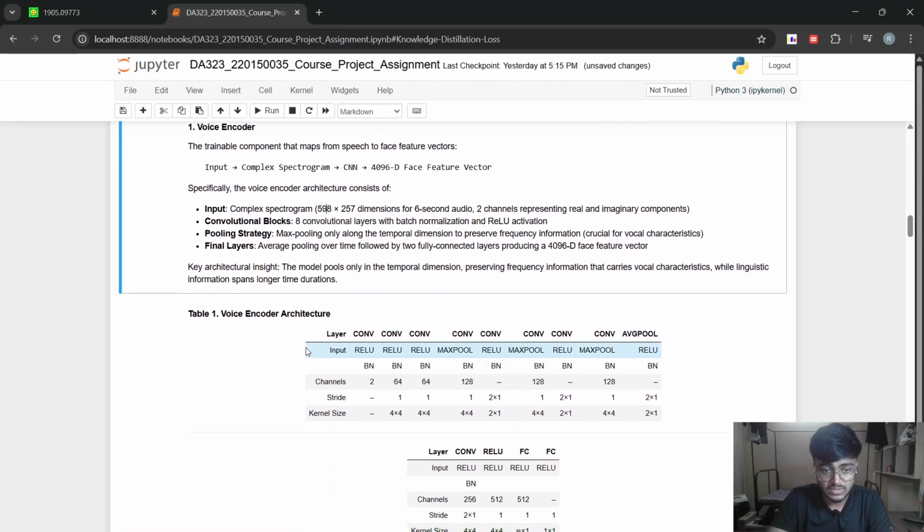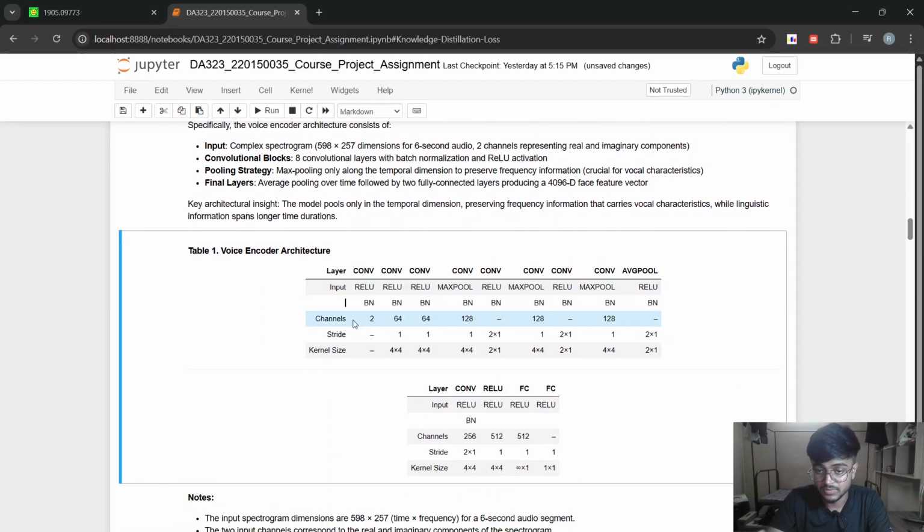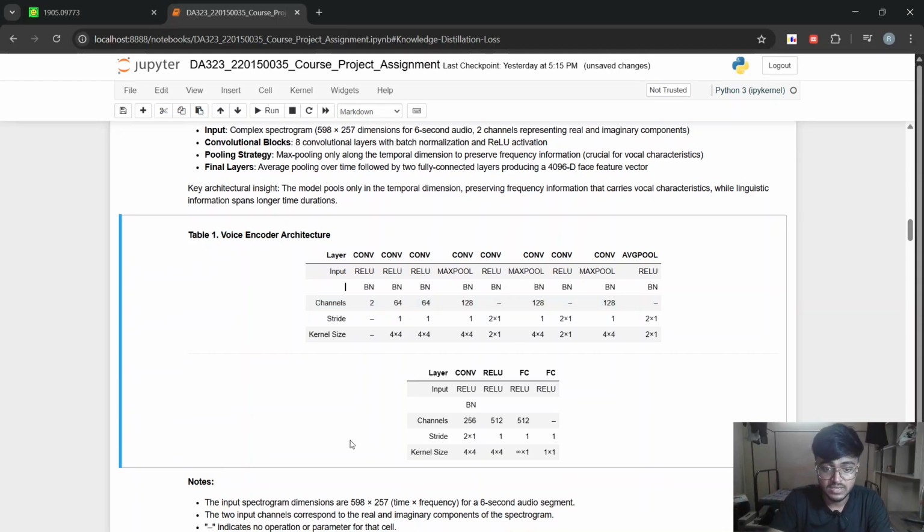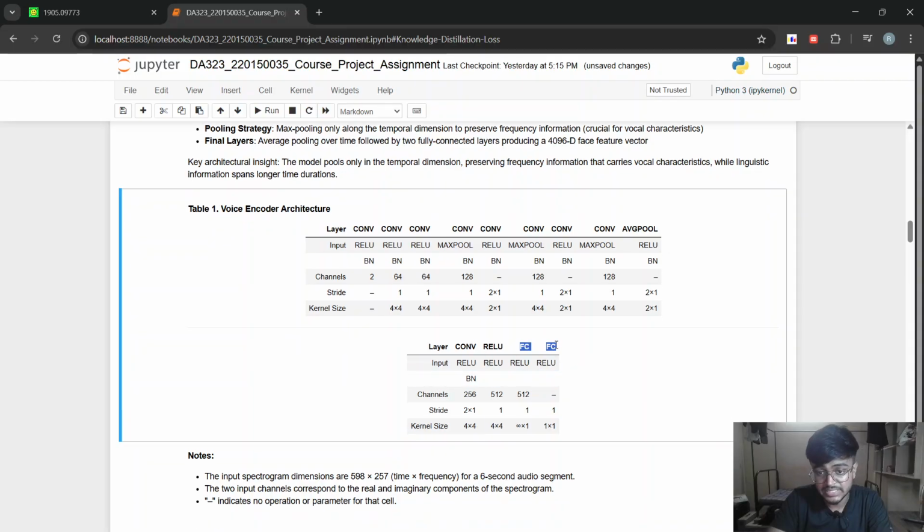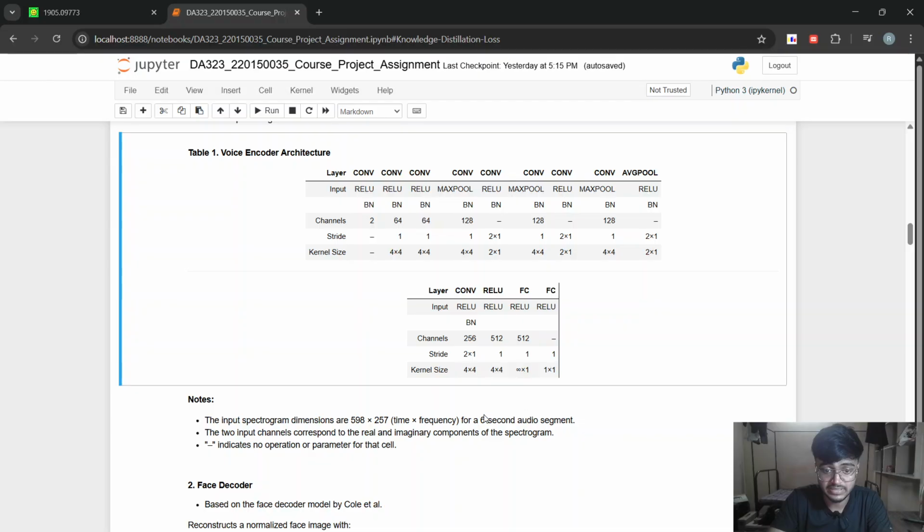So this is the complete architecture of the CNN blocks that will take 598 cross 257 cross 2 spectrogram as input, and then we have a series of convolutional layers followed by pooling layers and some fully connected layers, so that it can give an encoded representation of the speech signal in the 4096 cross 1 dimensional representation.